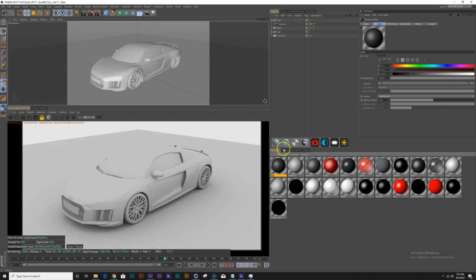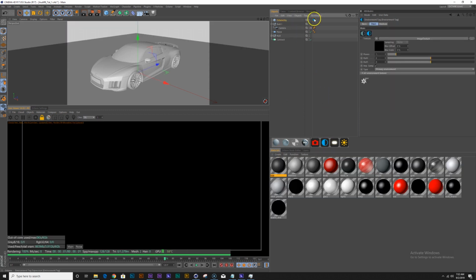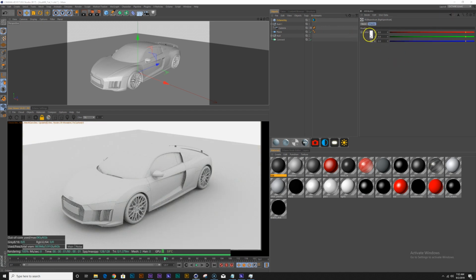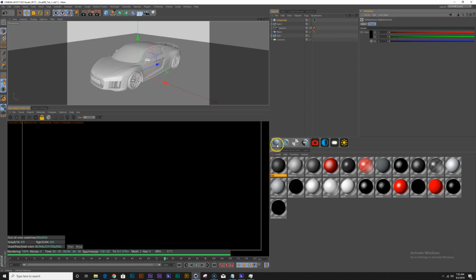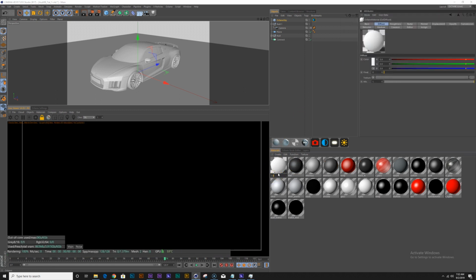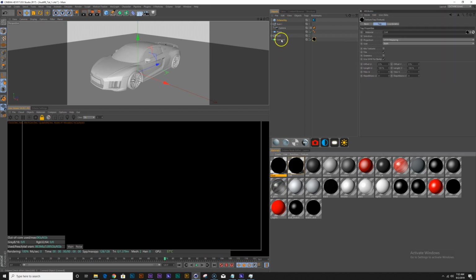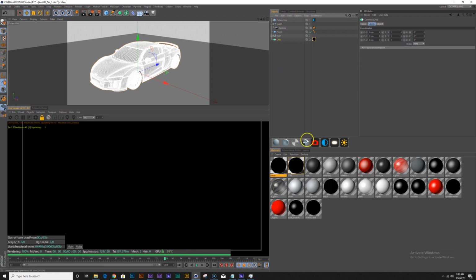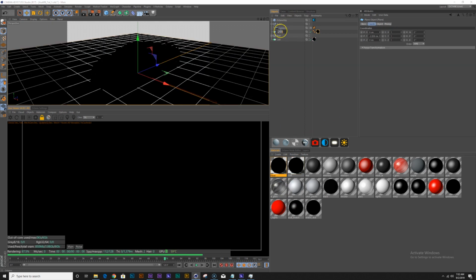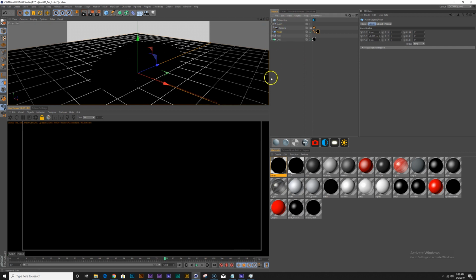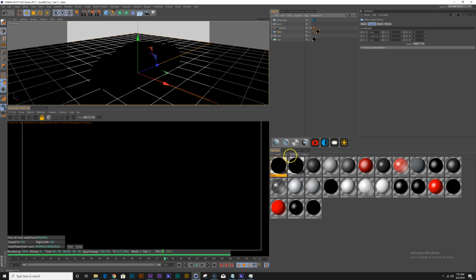Okay, so the first thing I want to do is to create an environment, and instead of using an HDR image, I'm just going to use a color, and let's make it black. Next, let's create an Octane material for the car, and another one for the floor. Let's make both of these black as well. Let me apply the car material to the car. I should rename this as the car, and the floor material to the plane, which let's rename as the floor.